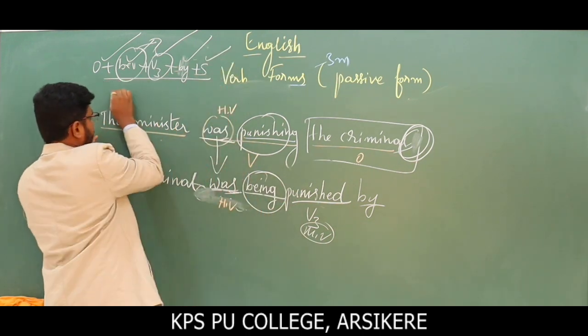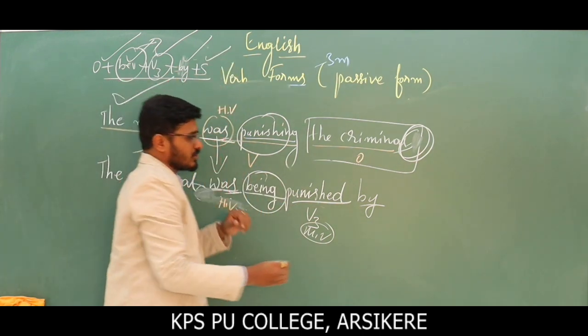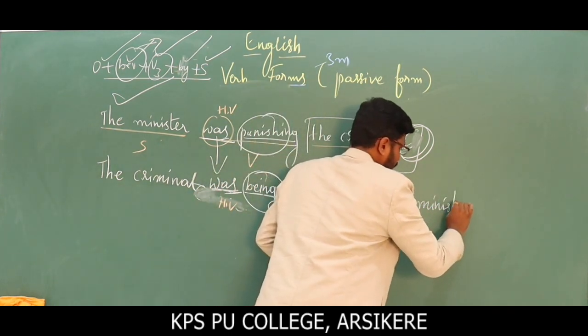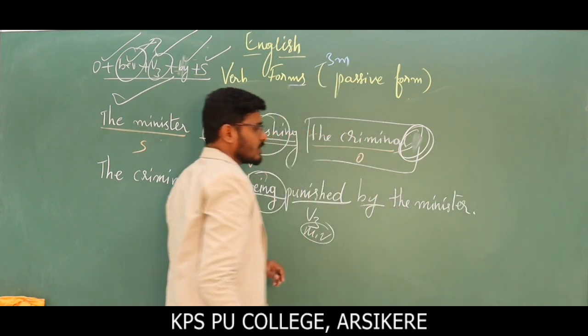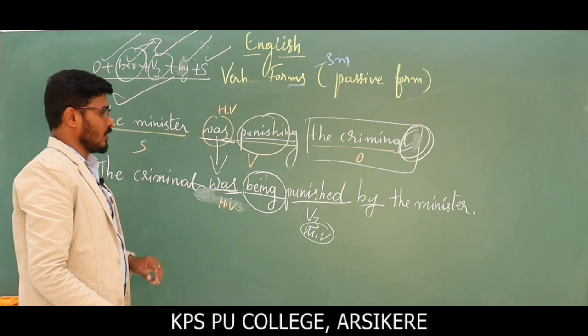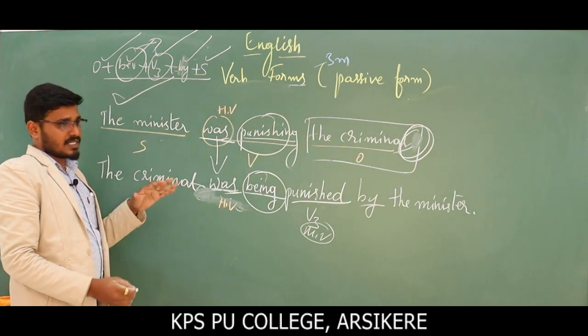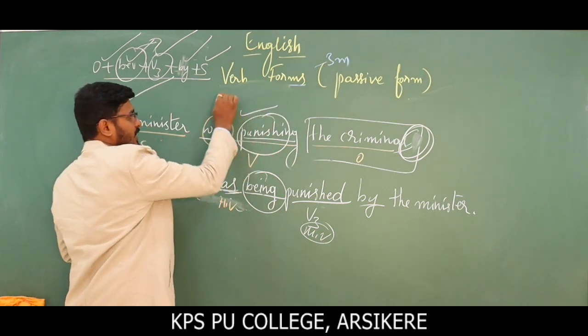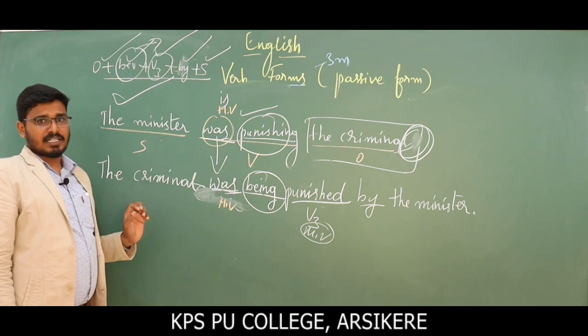Which is the subject here? The minister, the doer of the action. The minister. Okay, this is the answer. And if it is in present tense, I'll just give you orally. This is past continuous tense, and let us take the same example in present continuous tense.